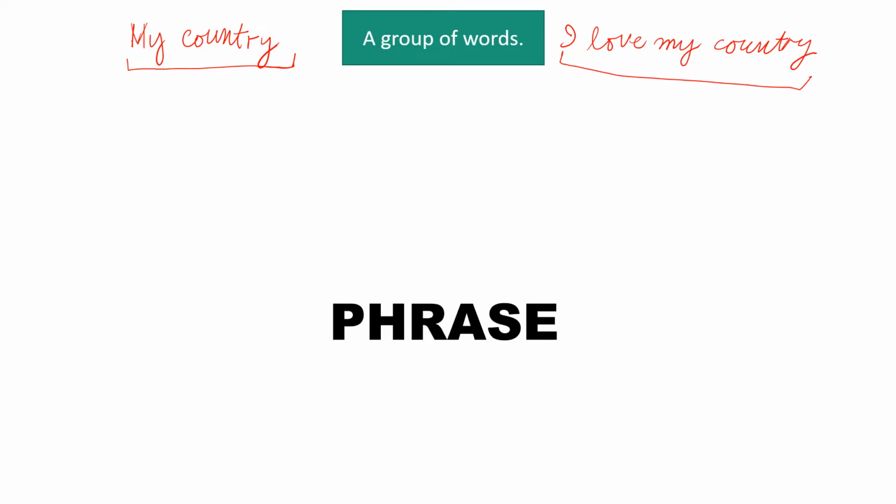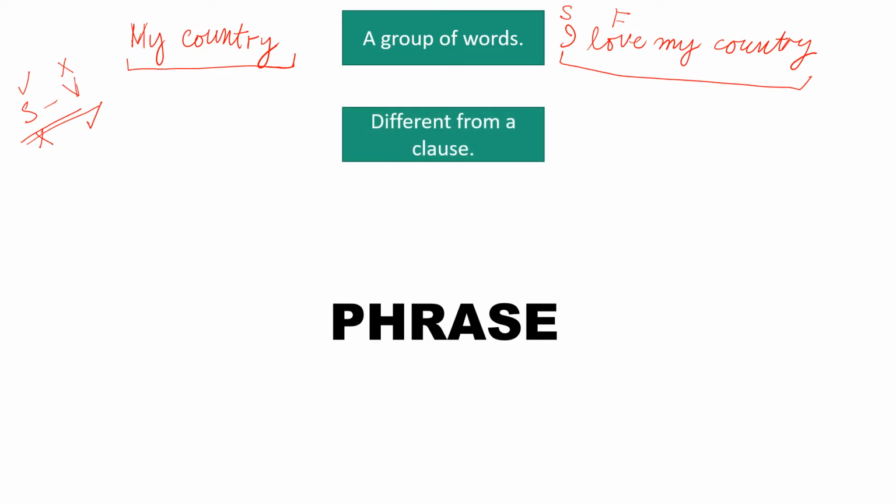Why? Because in a clause there is a subject and a finite verb, while in a phrase the subject and verb both cannot be present. If subject is there, you cannot find a verb. If verb is there, then subject will be missing. If both are present, it means that we are not talking about a phrase, we are dealing with a clause. So a group of words, and that particular group of words is different from a clause.